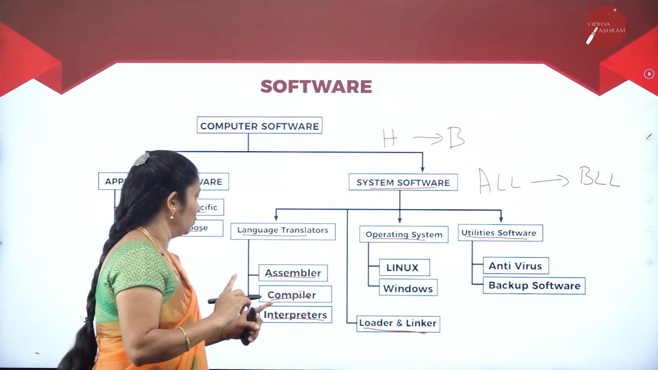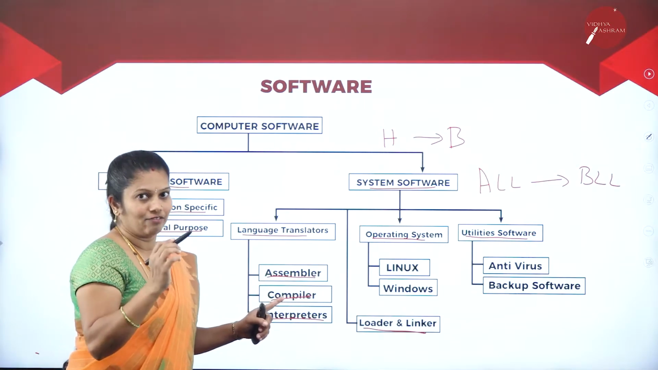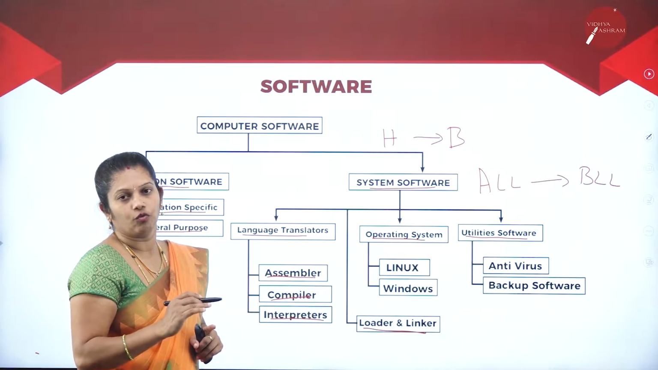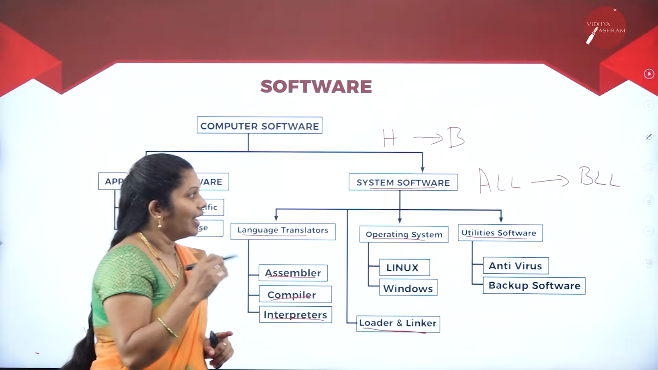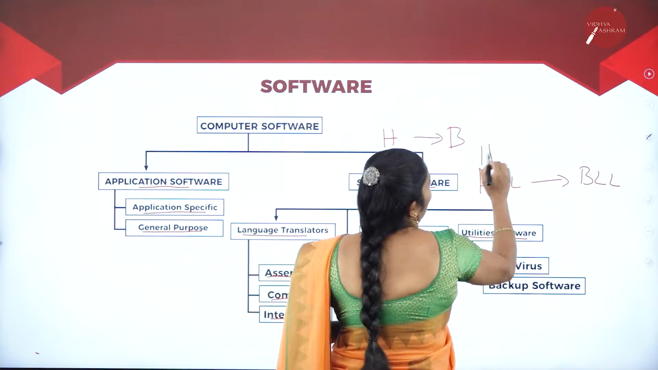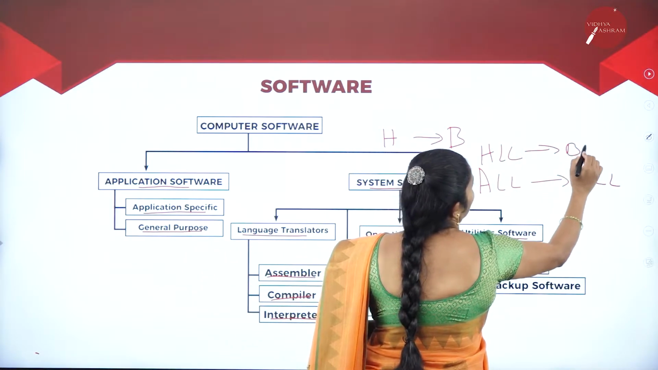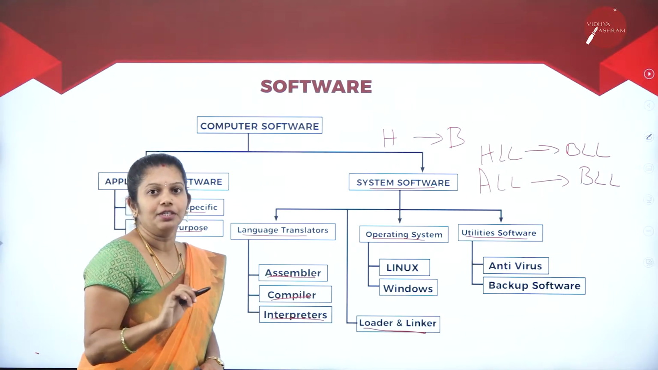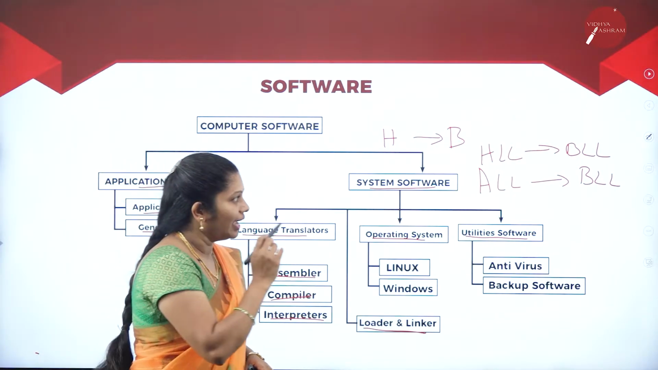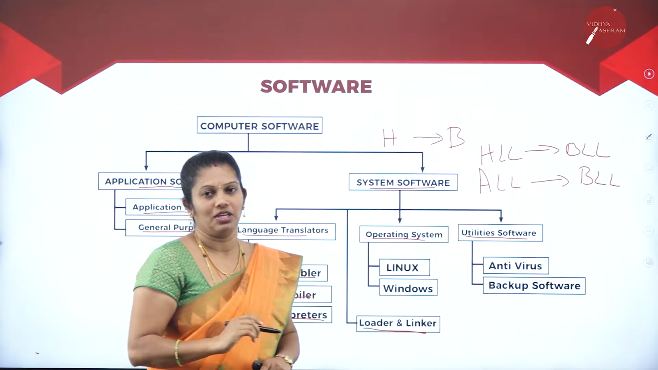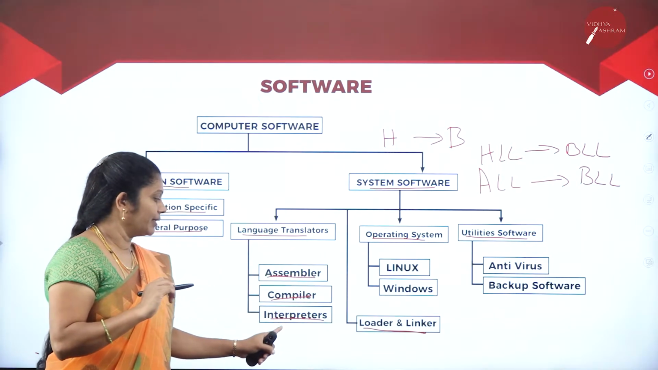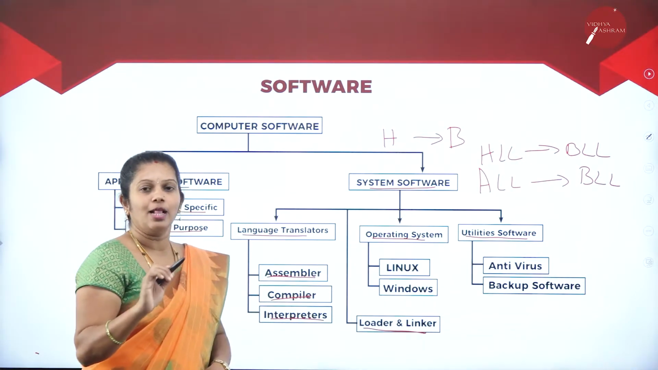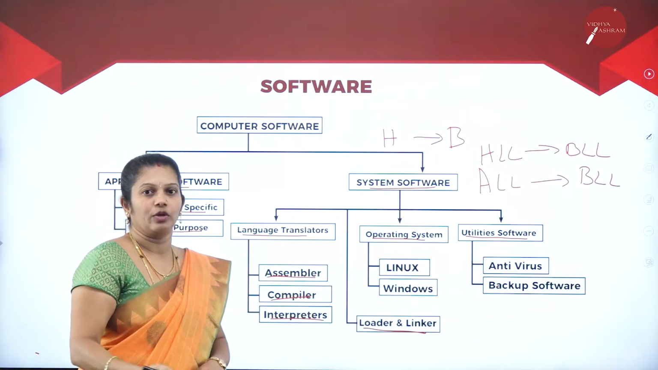Assembler helps to convert assembly level languages to binary level languages, whereas a compiler is also a software. It translates the high level language to binary level languages. When I come to the interpreter, it also transfers the high level language to binary level languages, but the interpreter transfers line by line, whereas the compiler helps to transfer the entire program at a time.